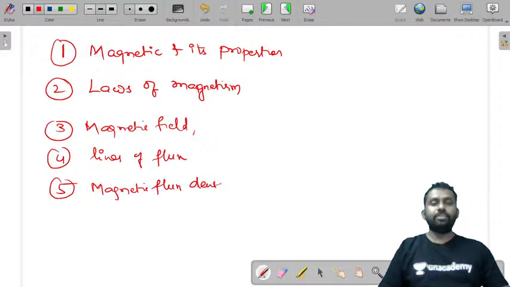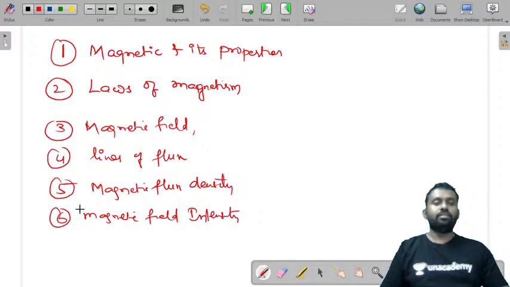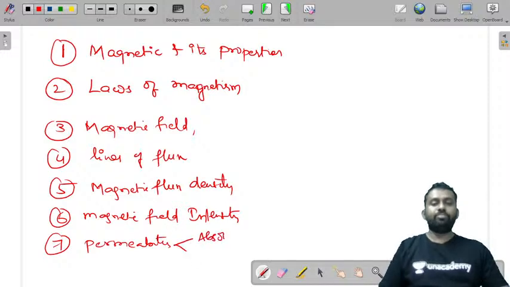flux density and also magnetic field intensity, permeability, absolute and relative permeability. And then we have seen what is permeance.